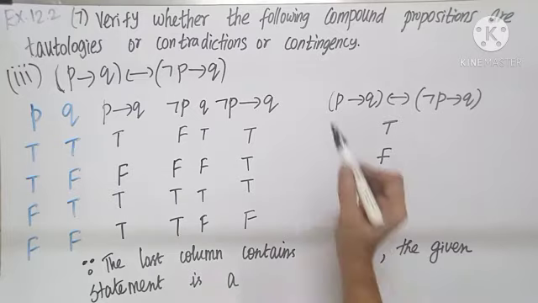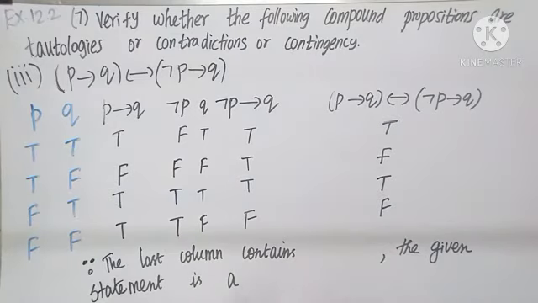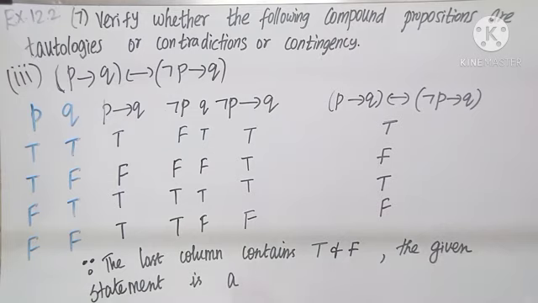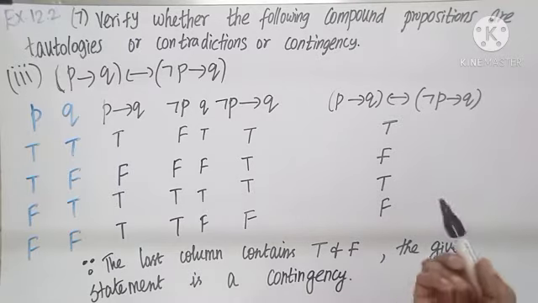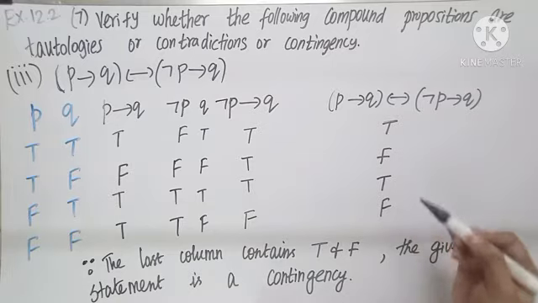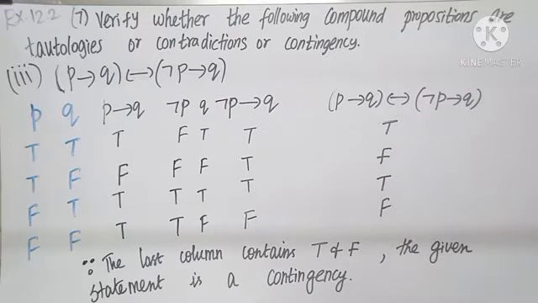So what word do we suggest for that? Contingency. The last column contains T and F. Both are coming. The given statement is a contingency. So whenever they ask you to determine whether it is a contradiction, tautology or contingency, write why you declare the statement to be a contingency. Because it contains T as well as F, we call it a contingency.